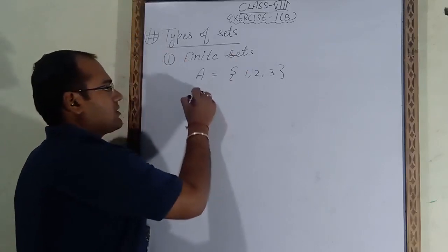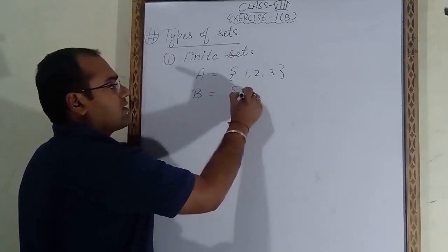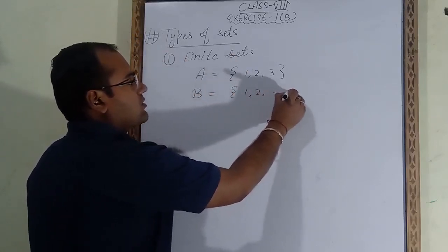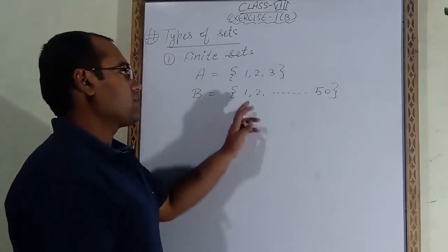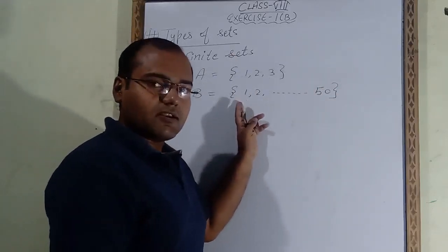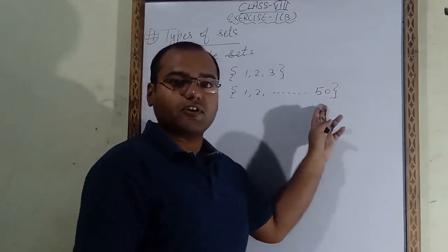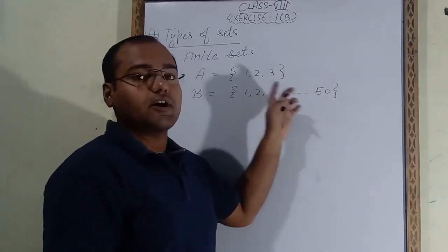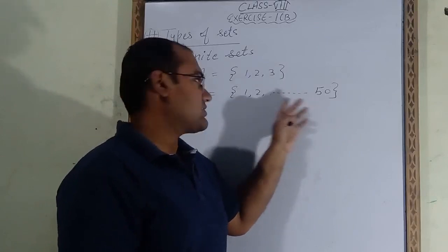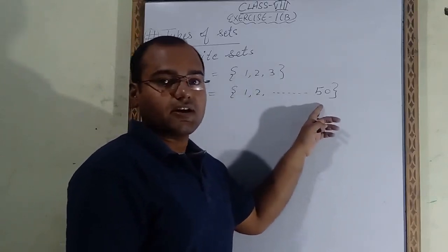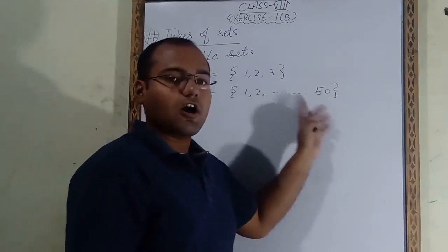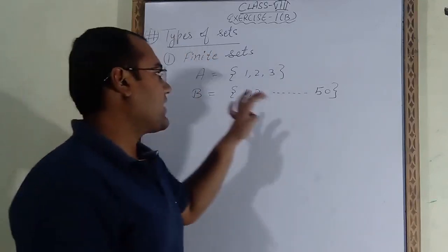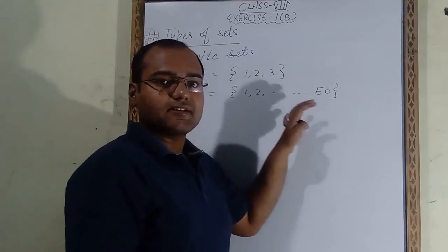Take one more example. Set B is 1, 2, till 50. I started from 1, but the last number I have taken here is 50. So I know the start and I also know the end, where this series starts and where it ends. I know both things. That's why I can easily count how many numbers there are. So we will say that it is a finite set.